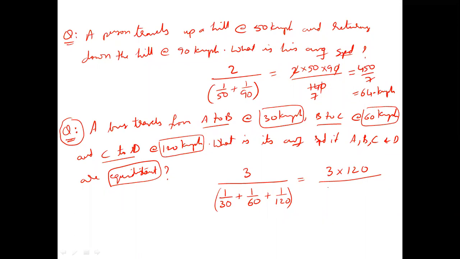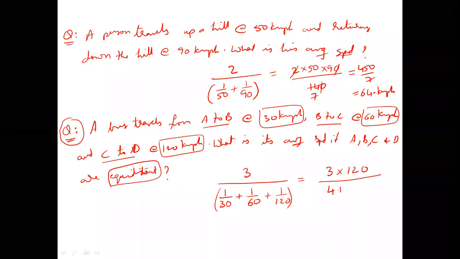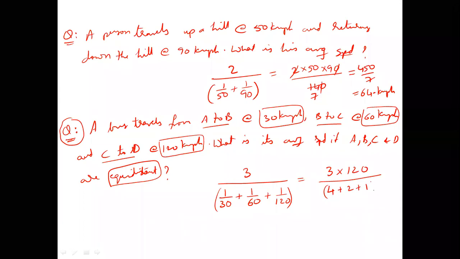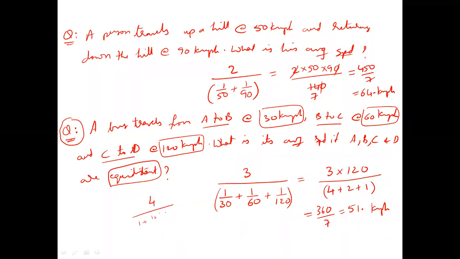30, how many times is 120? 4 times. 60, 2 times. 120, 1 time. One. You can see here 360 by 7. 60 by 7. 7 5s are 35, 7 1 7 something. So 51 point something. So any number of equal distances may be given. Maximum we can go for 4 equal distances somehow, like this.